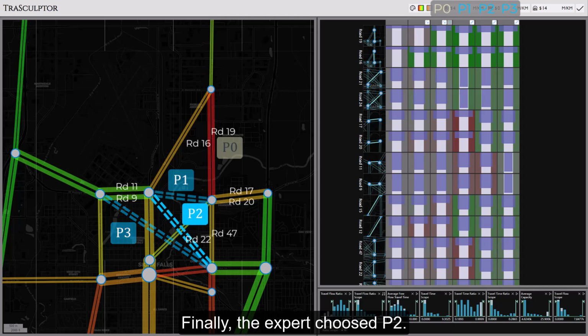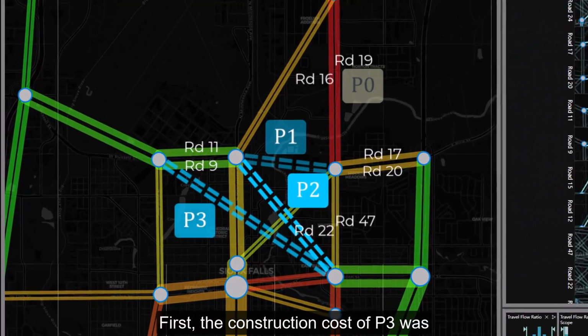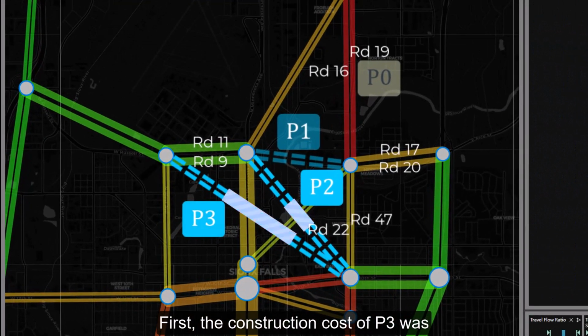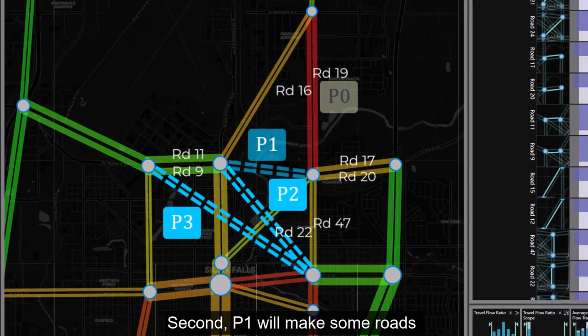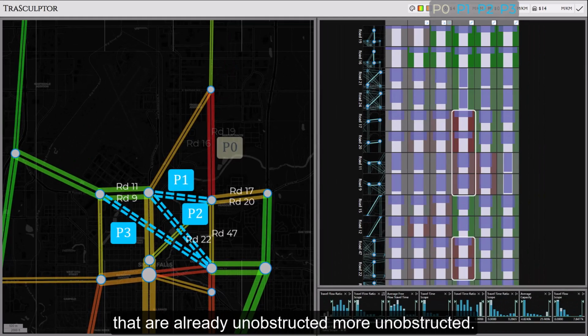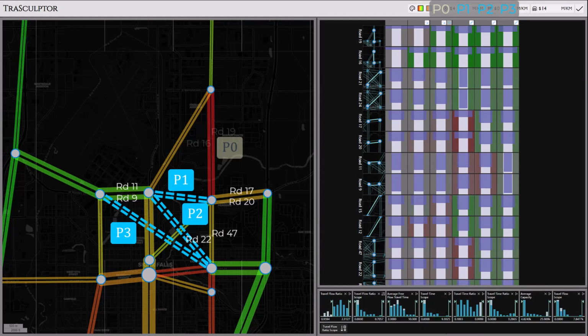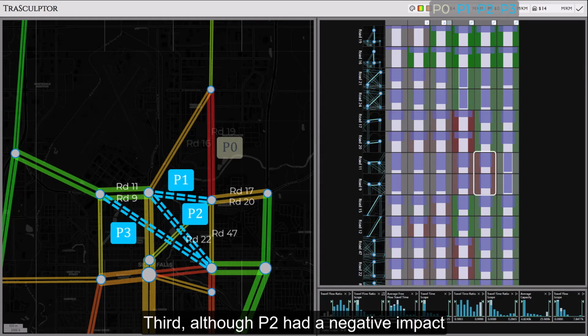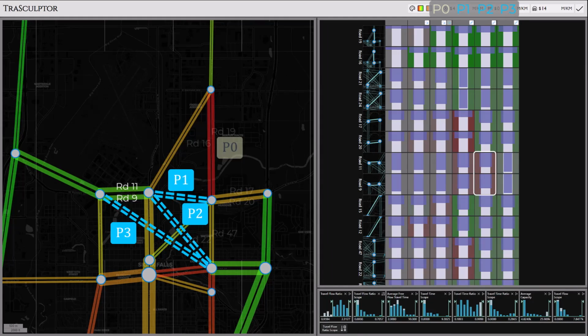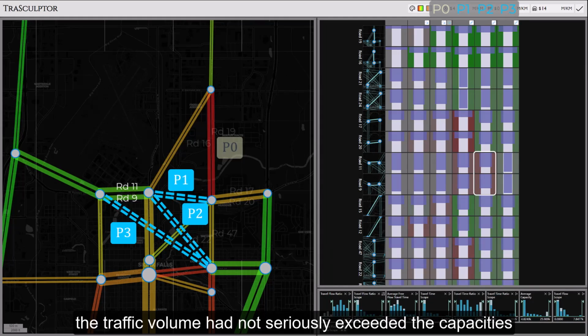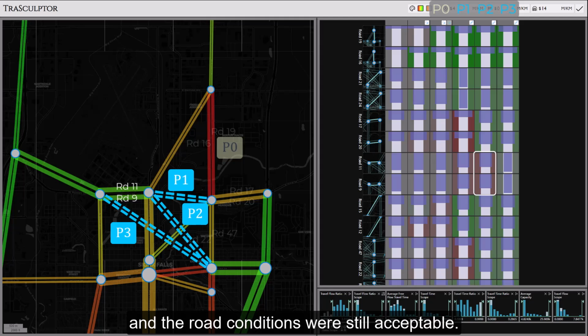Finally, the expert chose P2. First, the construction cost of P3 was the highest as the tunnel was long and went through 2 roads. Second, P1 will make some roads that are already unobstructed more unobstructed. Third, although P2 had a negative impact on roads 11 and 9, the traffic volume had not seriously exceeded the capacities and the road conditions were still acceptable.